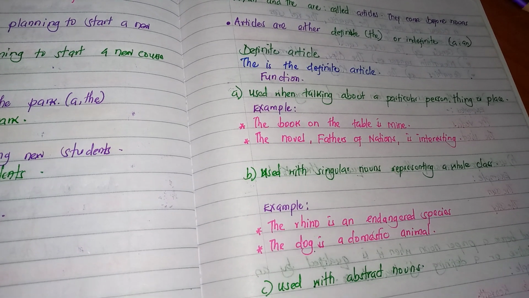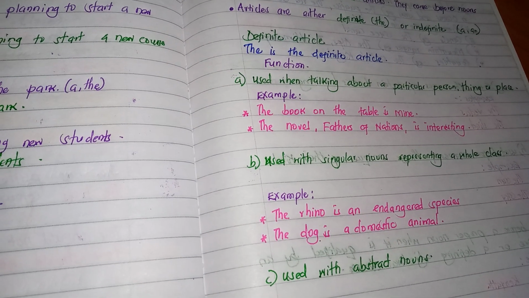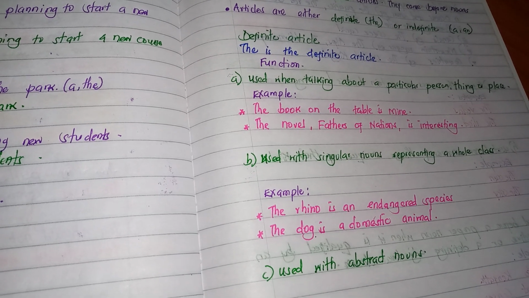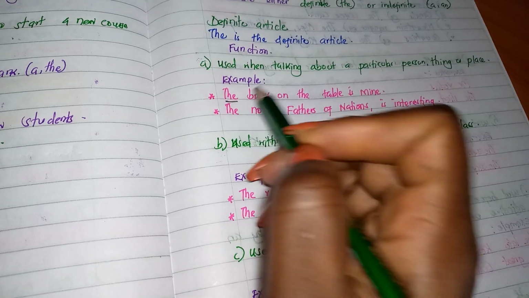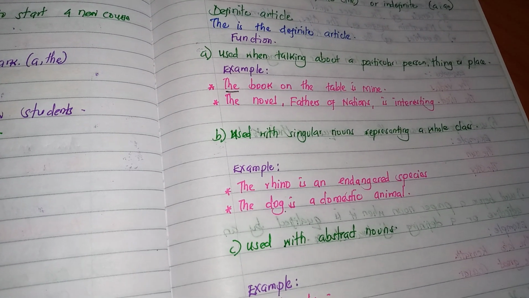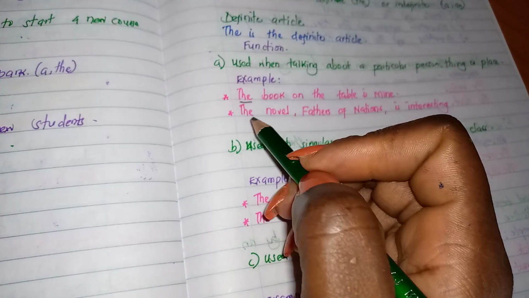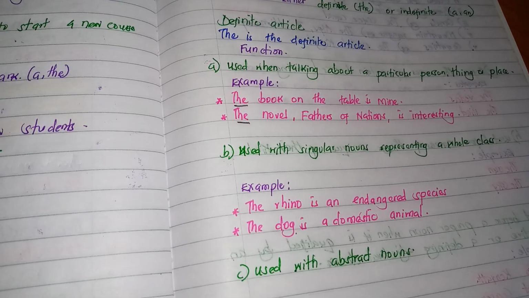Now we look at the definite article, which is the. It is used when talking about a particular person, a particular thing, or a particular place. For example, the book on the table is mine. Now we are talking about a particular book, so we use the. The novel, Fathers of Nations, is interesting. Now we are talking about a particular novel, The Fathers of Nations.